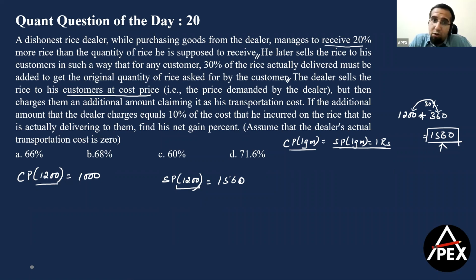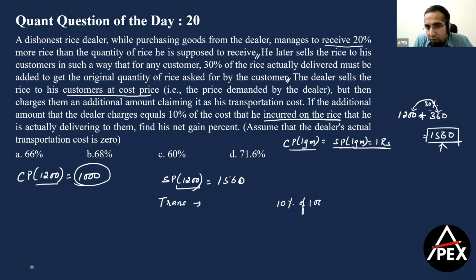Now, he charges an additional amount as his transportation cost. Now, 10% of the cost that he incurred on the rice. How much did he incur on the rice? 1000 rupees. So that means he has also charged a transportation cost of 10% of 1000, which is 100.